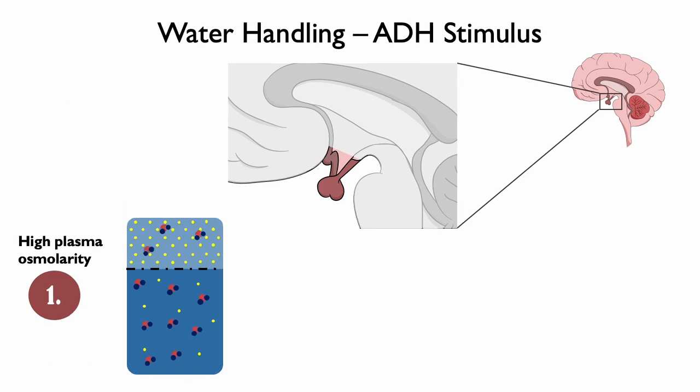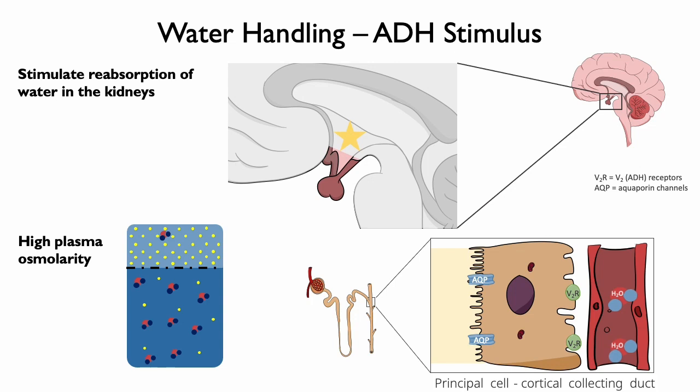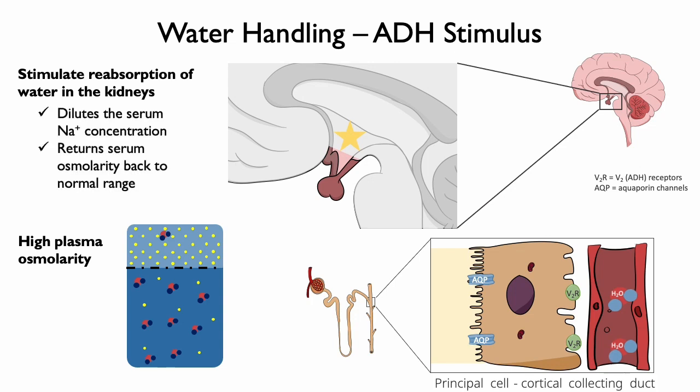The primary and most sensitive driver of ADH release is plasma osmolarity. When the plasma osmolarity rises above physiologic conditions, osmoreceptor neurons in the hypothalamus, represented by the star, sense the change and trigger ADH production. ADH is released by the posterior pituitary and goes on to stimulate reabsorption of water by the kidneys, which we'll discuss mechanisms of in a later module. We cannot forget that hyperosmolarity also stimulates an intense thirst mechanism. The increased water ingestion and reabsorption of water dilutes the sodium concentration in the plasma to a normal range, bringing sodium osmolarity levels back within range.